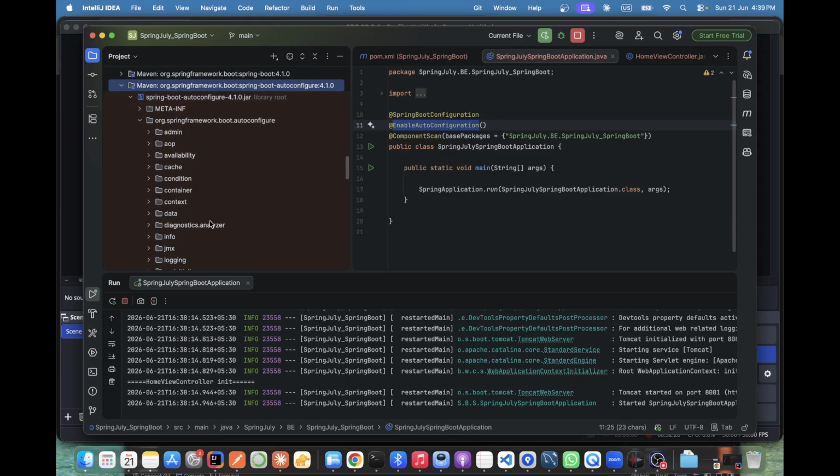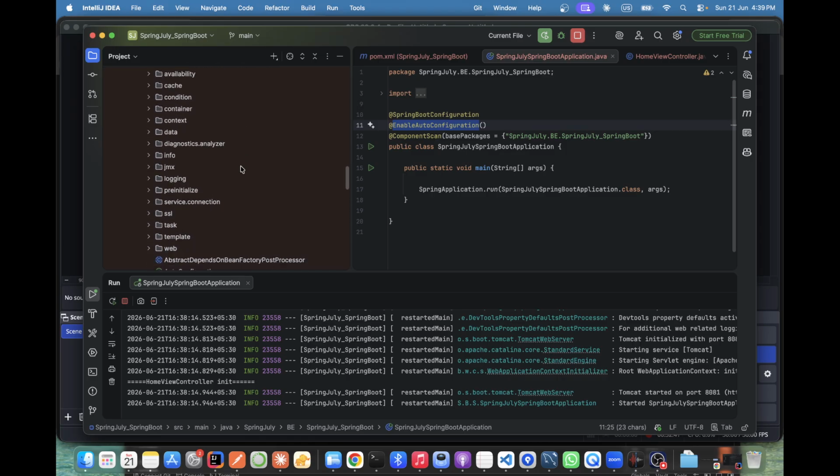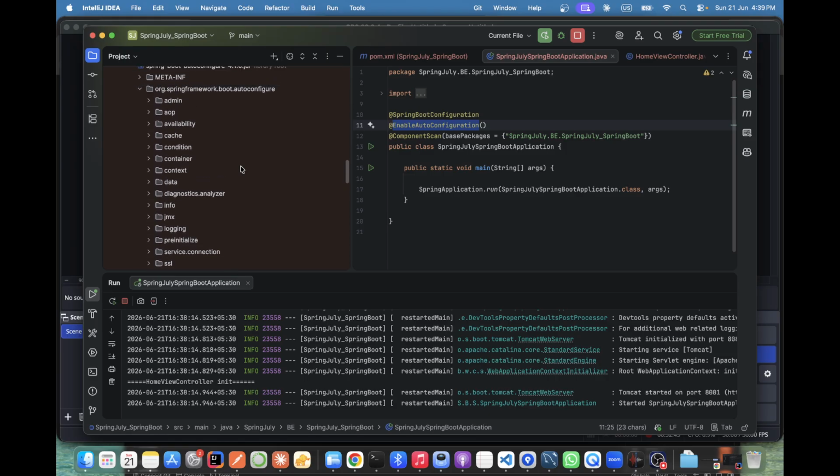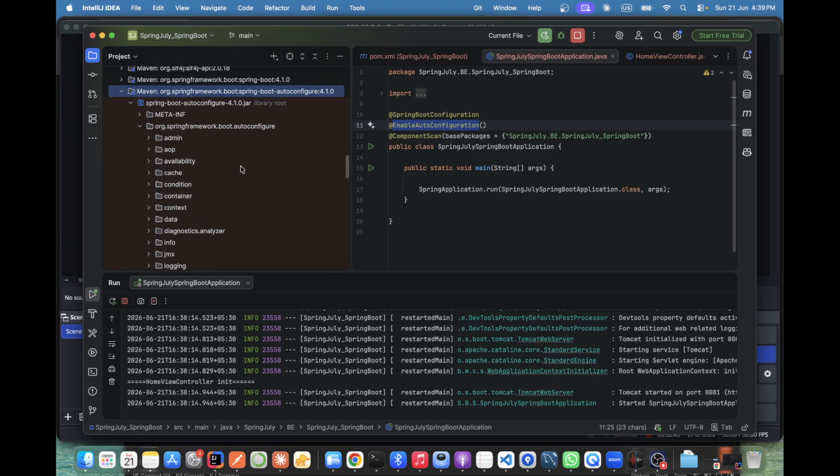See, if you remove auto configuration, it means we remove cache as well. We remove data as well. So multiple things. See, to auto configure, they have a jar. On top of this jar, they are using all those things. Yeah, let's say take an example that we are removing the cache. So that is fine because it will not impact our application.